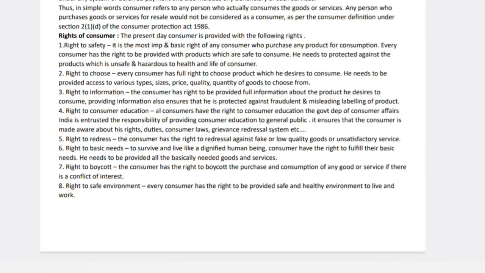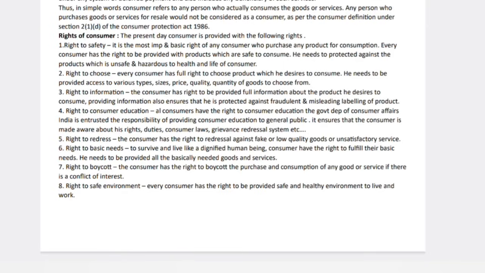You will buy your liked products, not what other people say. If the shop owner says you should buy this only, no, it's our choice. If you like it you will buy, if not you will not buy. And next one, right to information. A consumer should have pure information related to the product.